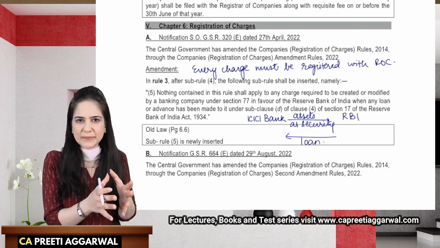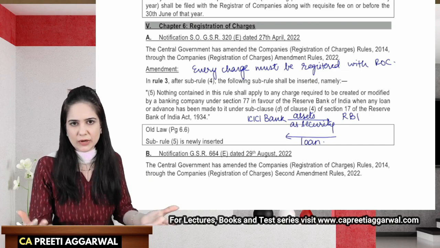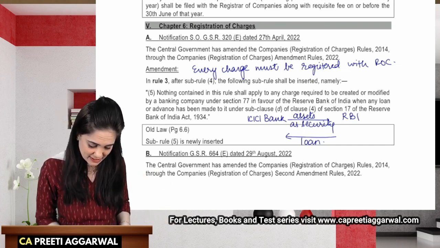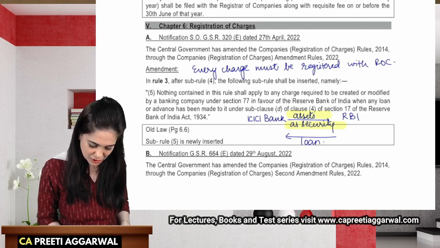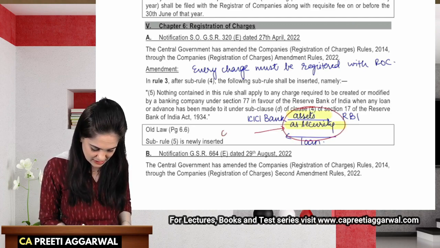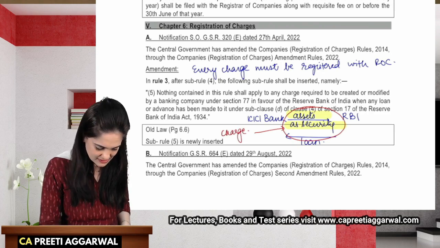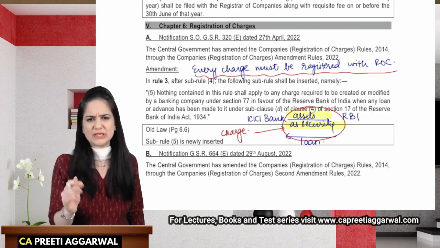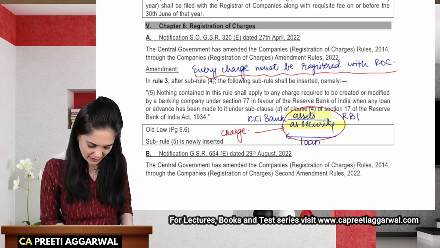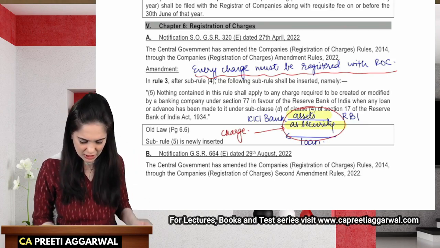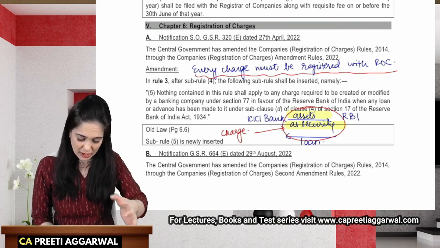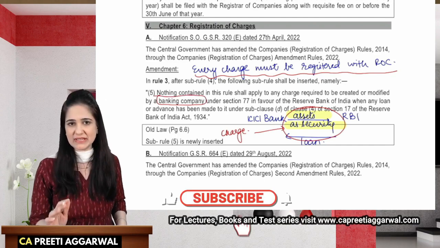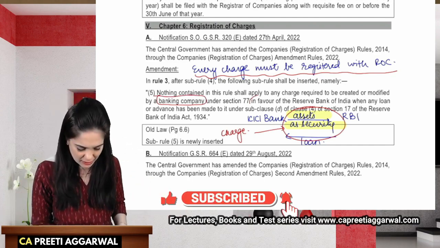So banking company has given assets as security to RBI and obtained loan against it. Now, if you're giving asset as security, it means you're creating a charge. Yes. So this is nothing but a charge, and we just discussed that every charge must be registered. But here an exception has been made. Nothing contained in this rule shall apply to a charge required to be created or modified by a banking company under section 77 in favor of RBI.